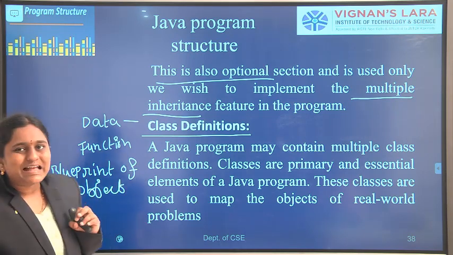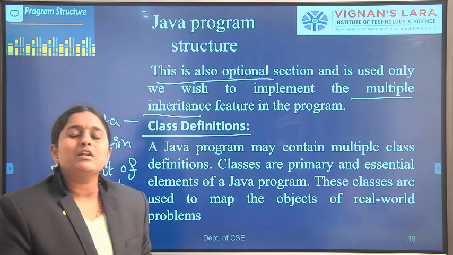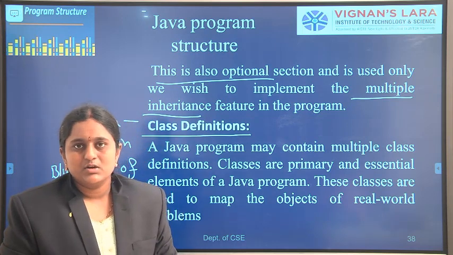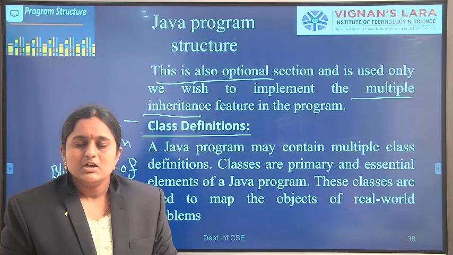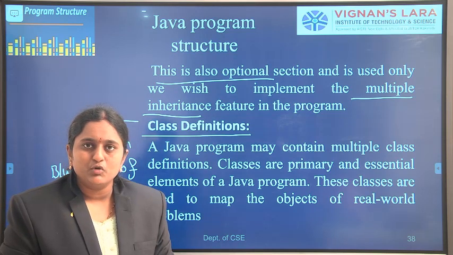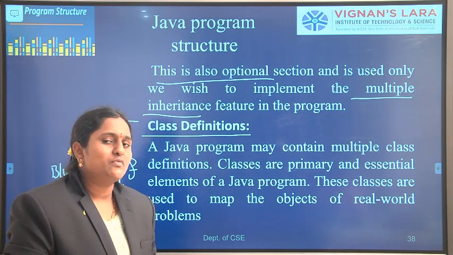With respect to the class, we can create objects. Without class, we can't create objects. These classes will map the real world objects. In our real world, whatever we have seen is considered as an object. So Java is a collection of classes and objects.